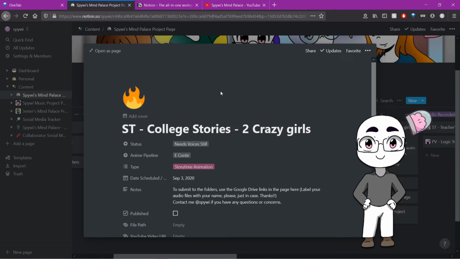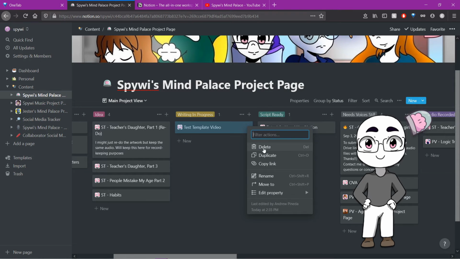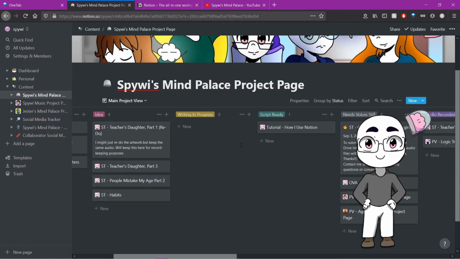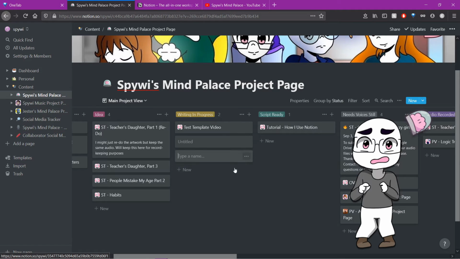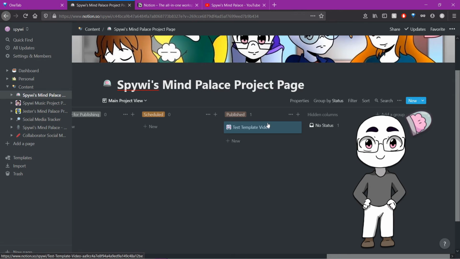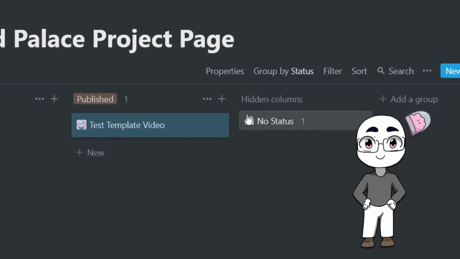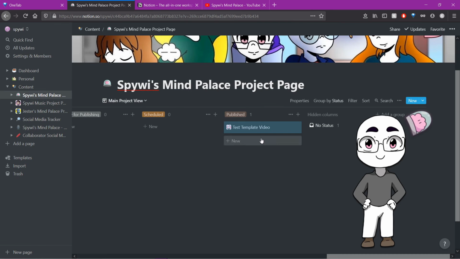To step away a bit from the project page, one particular thing that people might find frustrating about Notion's Kanban boards is that things don't just disappear once you're done with them. At least, not if you haven't set things up properly. I don't want to have to keep on hitting delete every single time, plus it's a nuisance for me in particular to try and filter them out by status, so a good tip that I found online is to have a hidden column, in this case my no status column. Then once the video is published, I can drag it into this column and it's completely hidden and I don't have to worry about it.